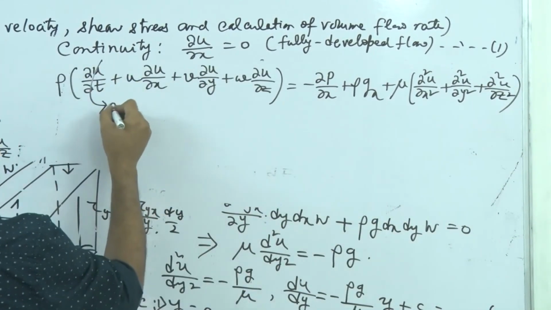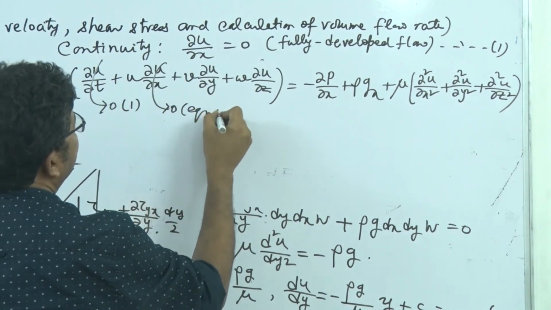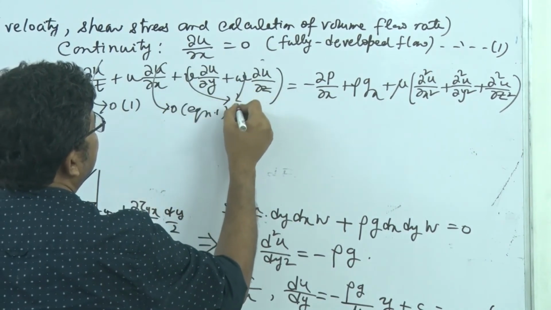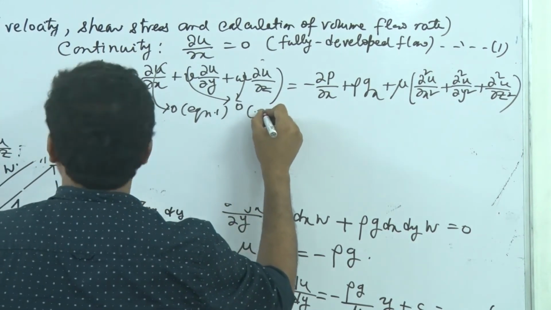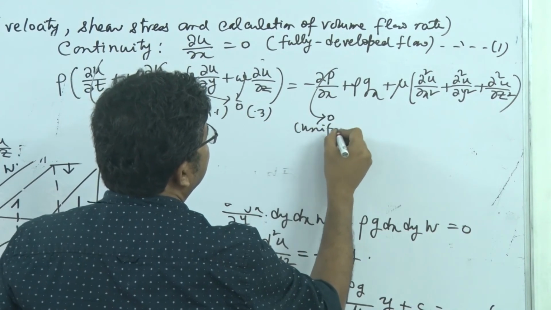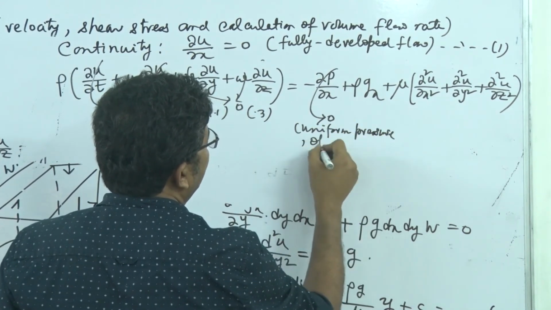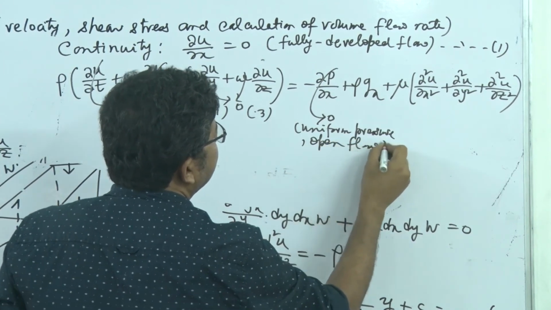So this is 0, assumption 1; this is 0, equation 1; this 2 will be 0, assumption 3; del P del x equal to 0, this is uniform pressure, that is open flow, right?